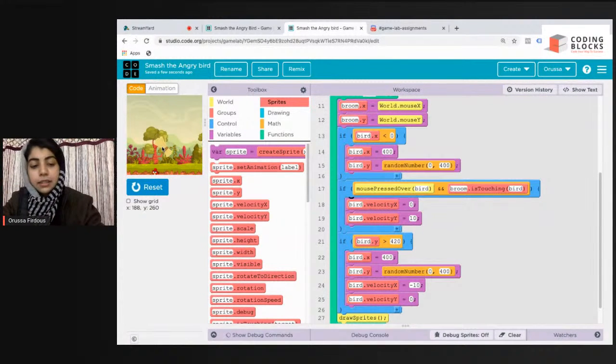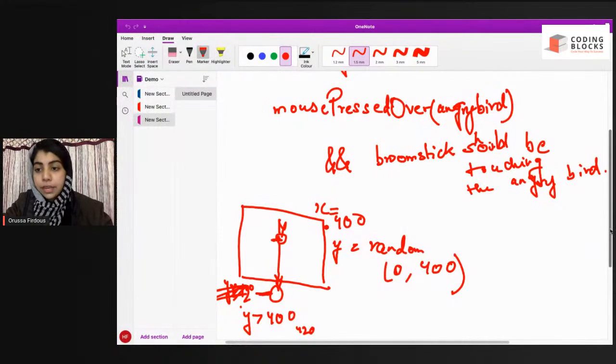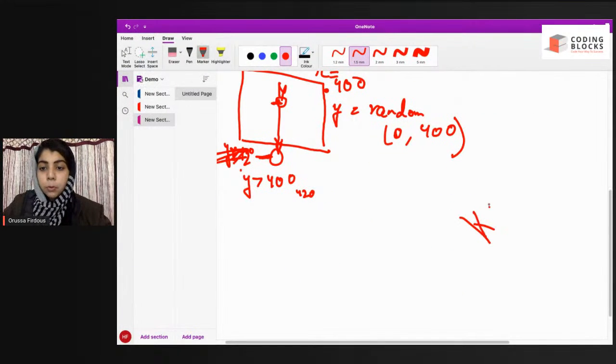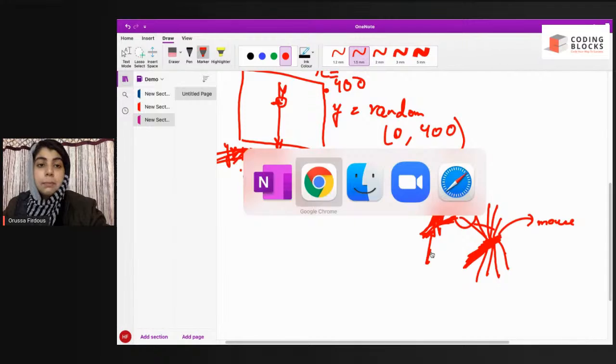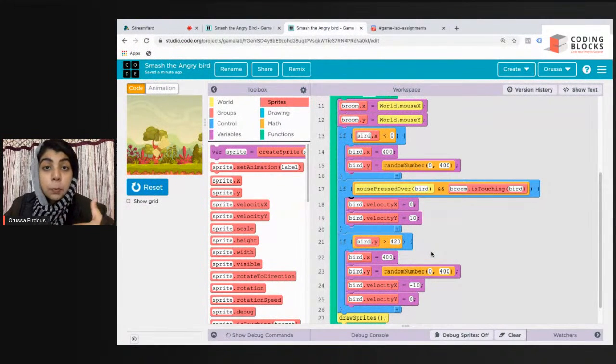I'll just explain. Christina has got a very good doubt. So see, this is your broom, and this is your mouse cursor. Let us say this big one is your mouse cursor. So if your angry bird is here, you think that yes, your broom is touching the angry bird, but your mouse is pressed over here. It will only work when your cursor is over the angry bird and the broom is touching the angry bird.